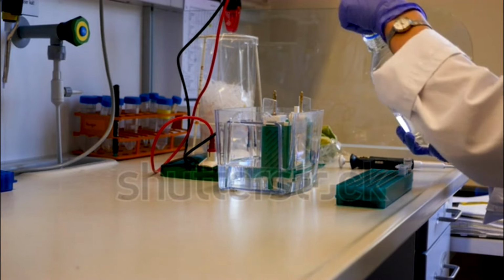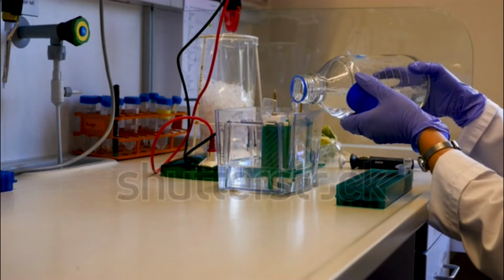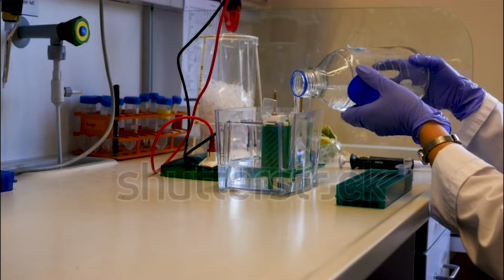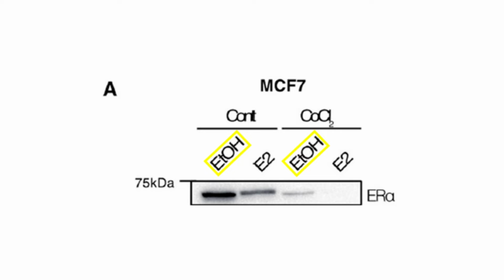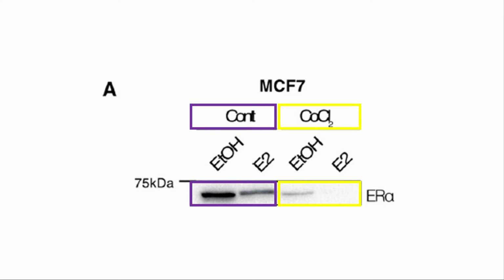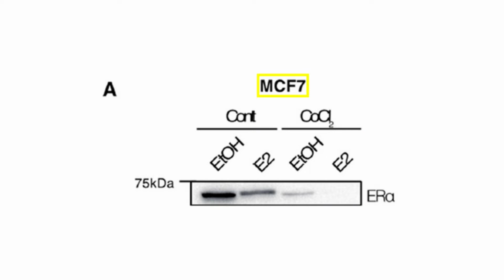First, researchers performed a Western blot experiment to determine ERA expression under hypoxic conditions for 1 month, either with estrogen, labelled as E2, or without estrogen, which was replaced with ethanol, so a non-compatible ligand of the ERA, labelled as ETOH. A significant decrease in the expression of ERA was observed under hypoxic conditions, which is cobalt chloride, relative to the control, which are normoxic conditions, as shown in the purple and yellow boxes, thus confirming that hypoxia can trigger ERA downregulation. These researchers used MCF7 cells, which is a cell line from an ER-positive breast cancer.